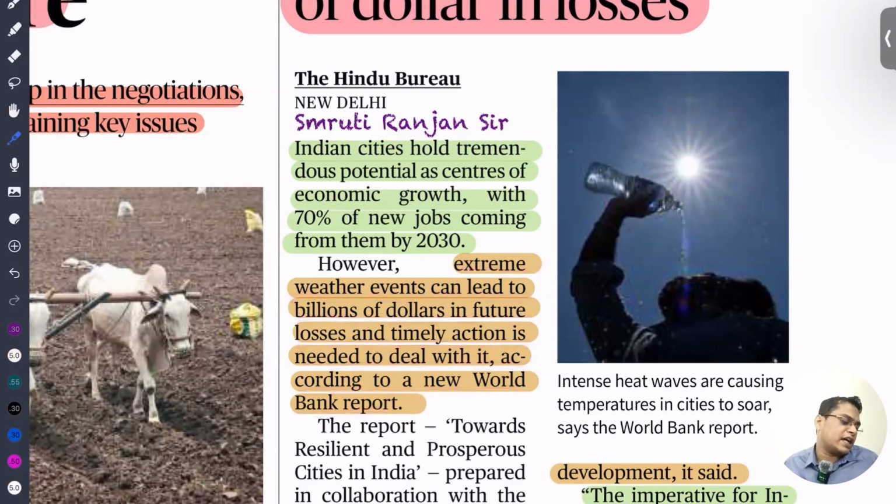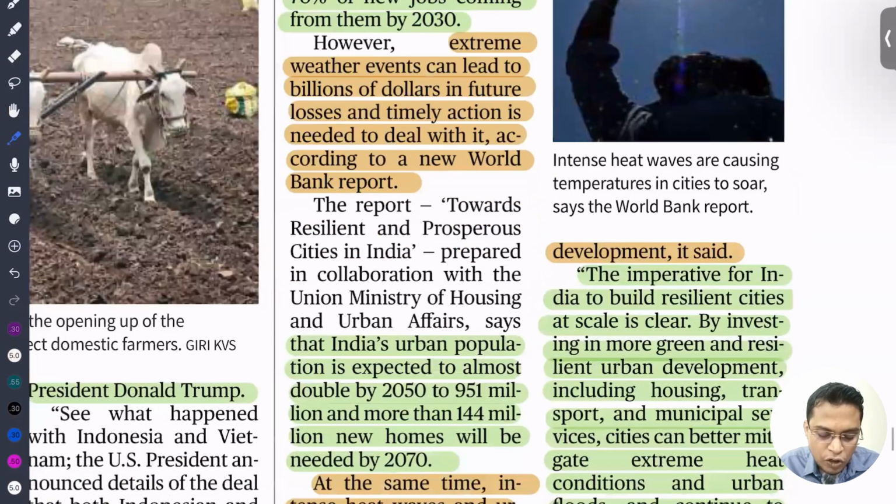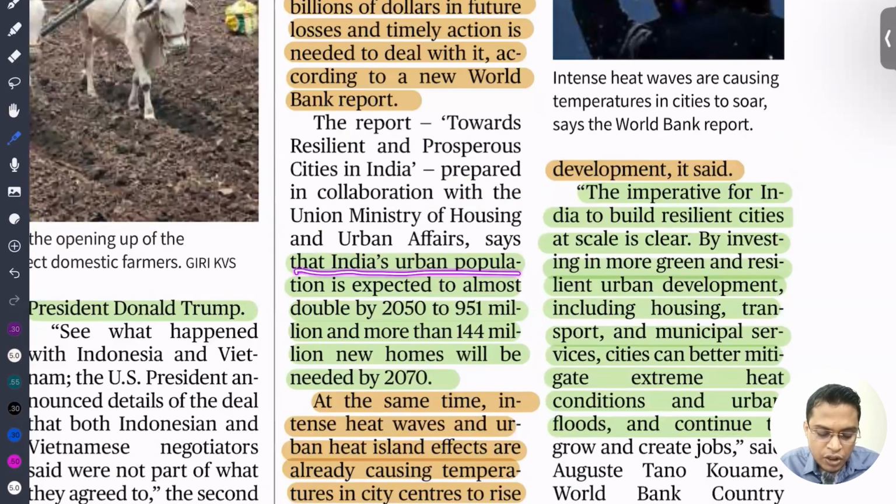Because if this type of climate change persists, it sets a very dangerous precedent for our environment. India's urban population is expected to almost double. By 2050, we are expecting 951 million people to reside in urban areas, and more than 144 million new homes will be added by 2070. So our future is rapid urbanization, as we can see.